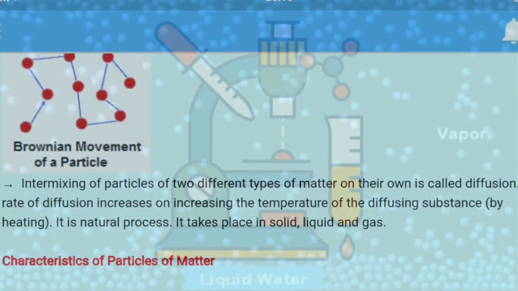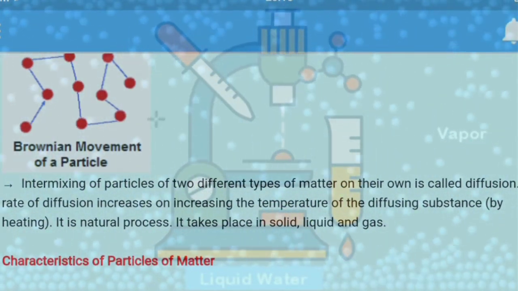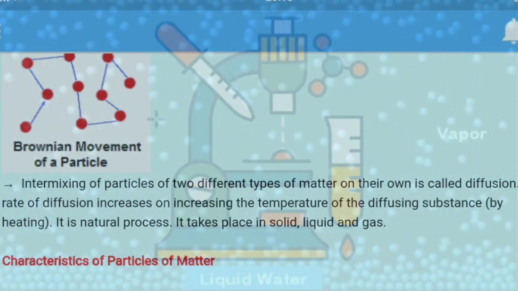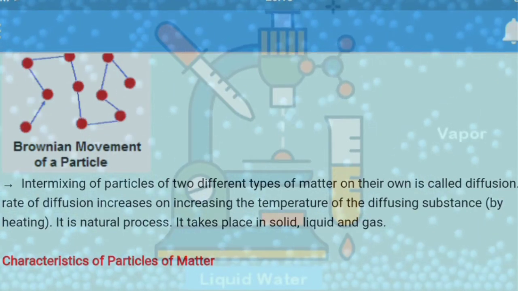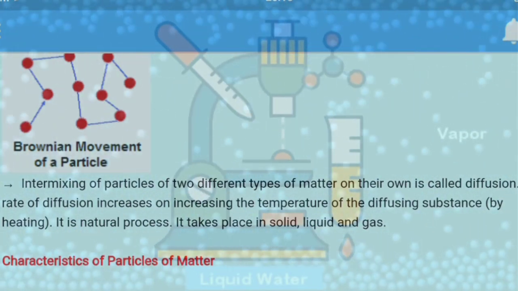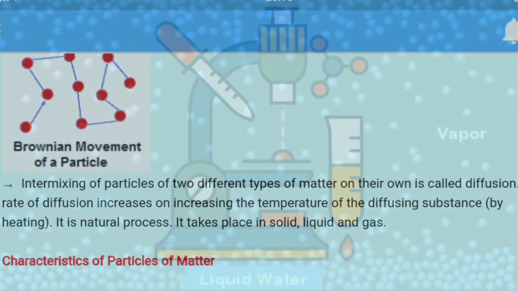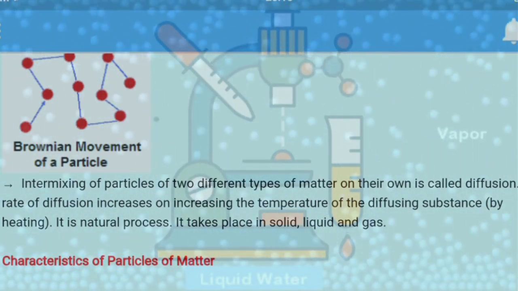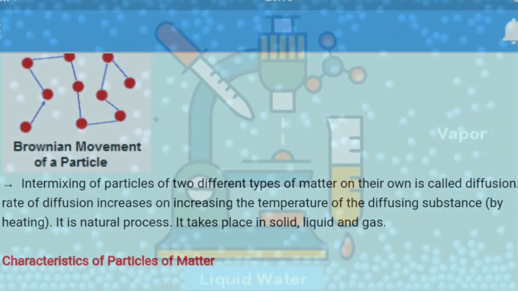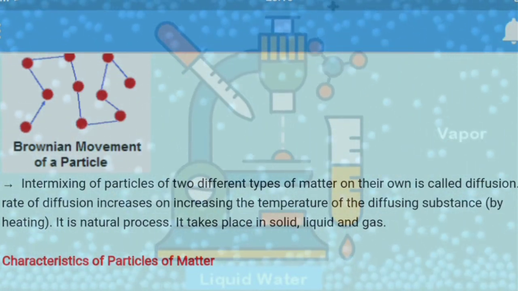So diffusion can be defined as intermixing of particles of two different types of matter on their own. The rate of diffusion increases on increasing the temperature of the diffusing substance by heating, meaning by providing heat. It is a natural process. It takes place in solid, liquid and gas. And like this, the states of matter can also be changed by applying pressure and temperature.